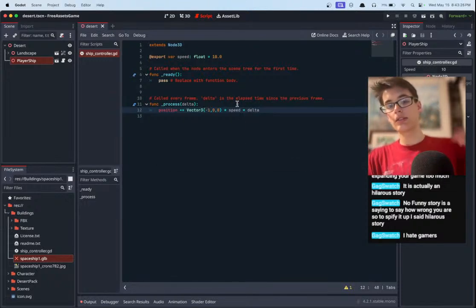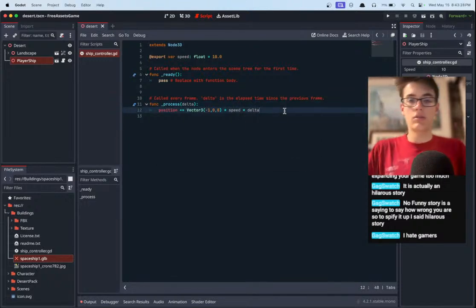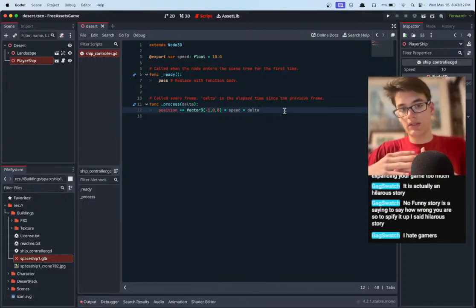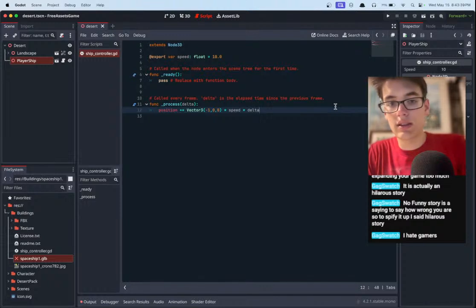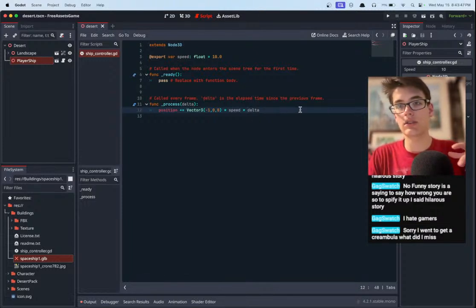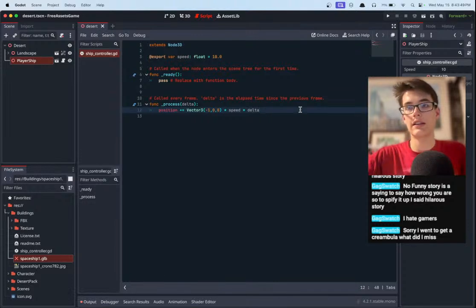Delta is the time since the last frame. So if this is called 60 times per second, then after 1 second, all of the deltas would add up to 1 second. After 60 frames, all of the deltas would add up to 1 second, right? So we would get the exact same amount as if this is 30 frames per second. After 1 second, all the deltas add up. So we multiply it by delta to make sure that the frame rate doesn't change anything.